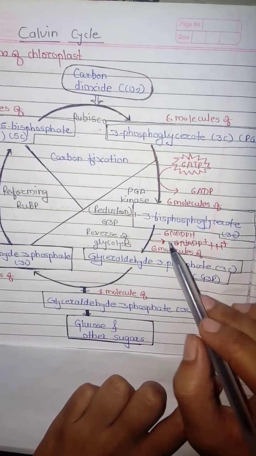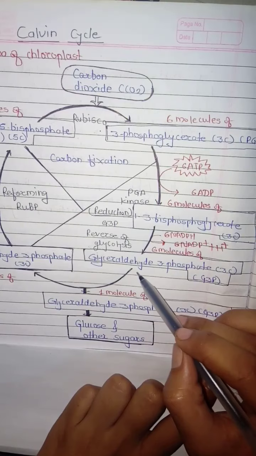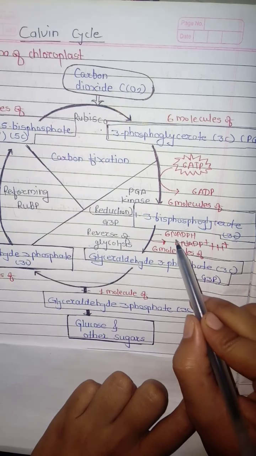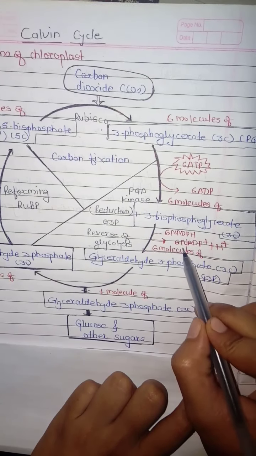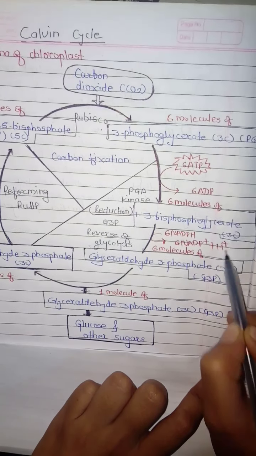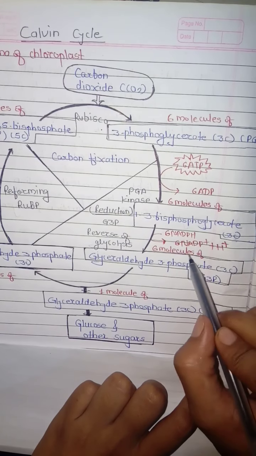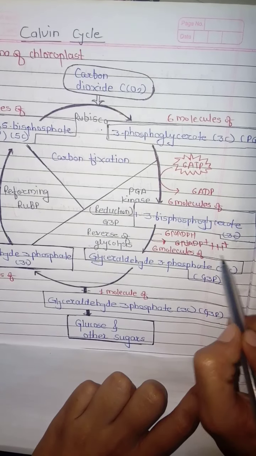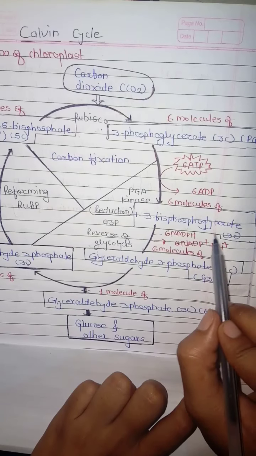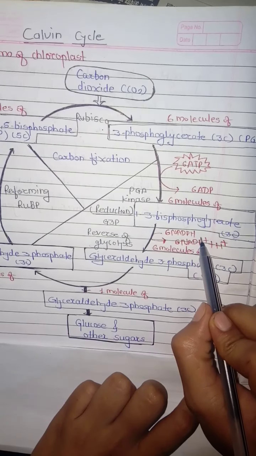Next, this 1,3-bisphosphoglycerate is converted into glyceraldehyde 3-phosphate. For the conversion, it needs 6 NADPH, which forms 6 NADP plus and H plus, due to the reduction. And this ADP and NADP plus are recycled at the time of the light reaction, and then again form the assimilatory power, ATP and NADPH.